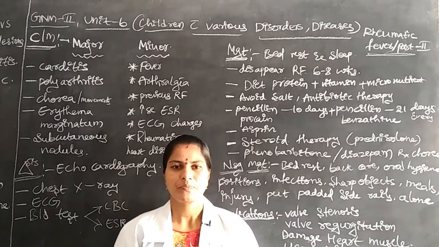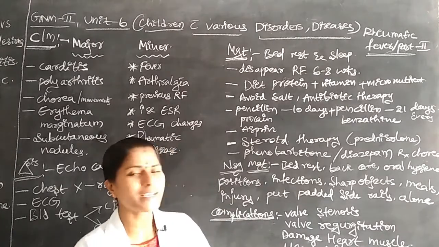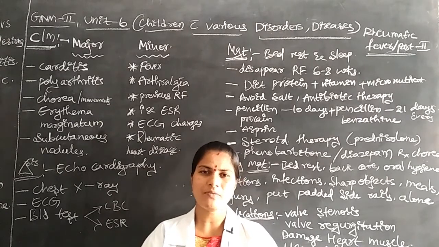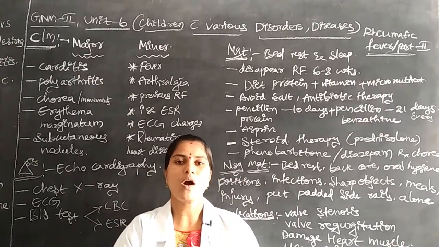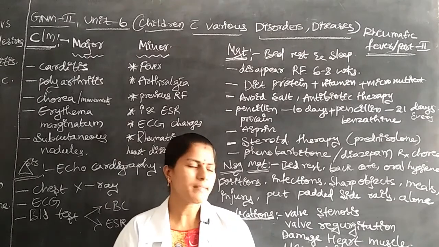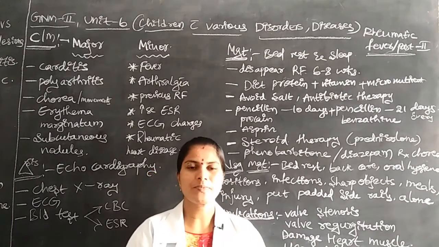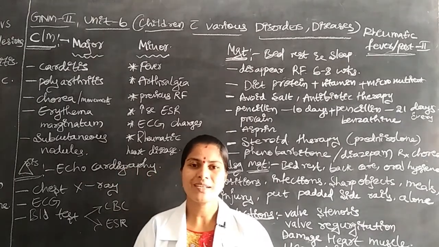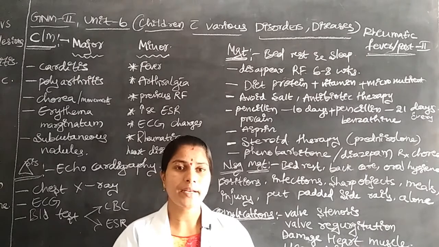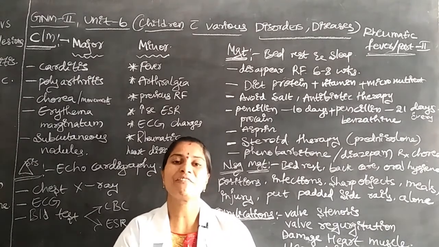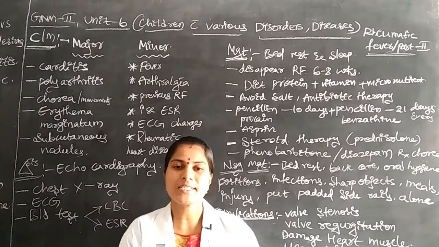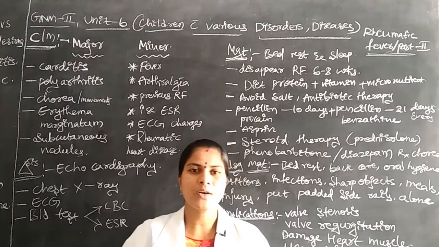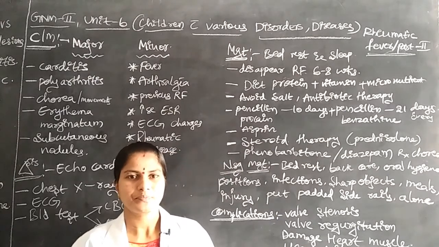Next is valve regurgitation. What is meant by valve regurgitation? The valve's function is the outflow of blood. In valve regurgitation the direction of flow becomes abnormal. The flow is regurgitated, meaning back flow, so the blood circulates in the opposite direction. This is also one major complication of rheumatic fever.